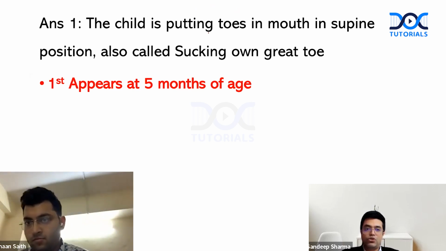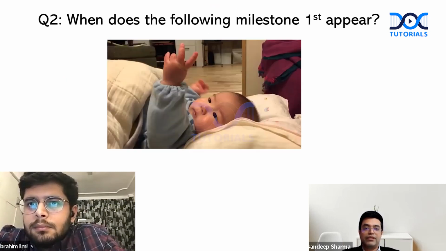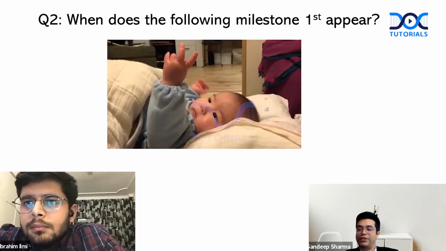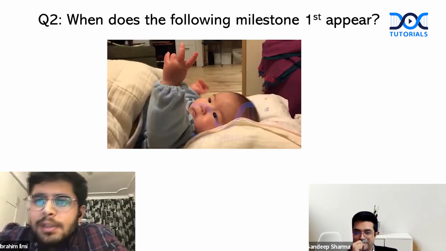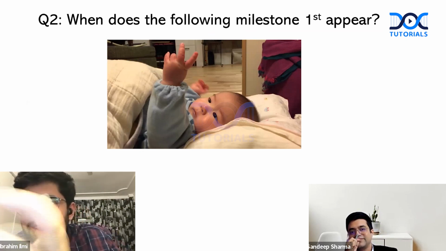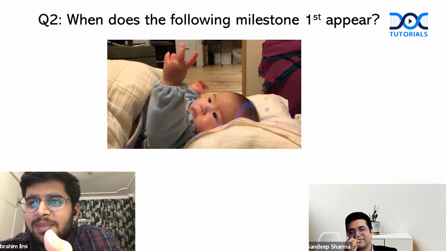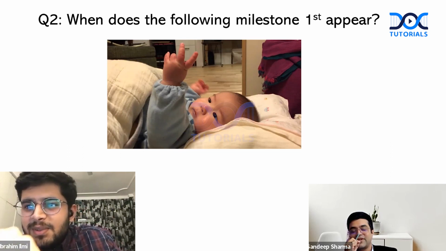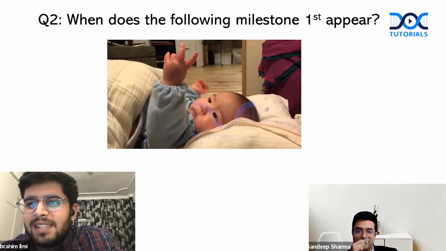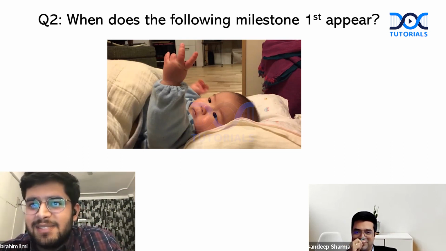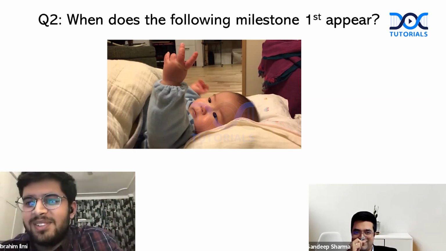Question number 2 goes to Dr. Ibrahim. When does the following milestone first appear? Sir, I can't see if it is on the other side of the image. If it's a unidextrous approach, it appears at 5 to 6 months. But if he's doing some pincer thing, then it is 9 to 12 months. I can't see in this image whether he's moving or holding something on the other side or not.